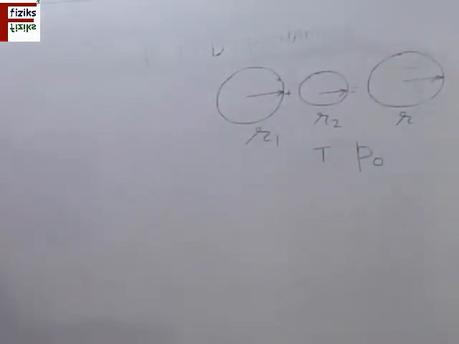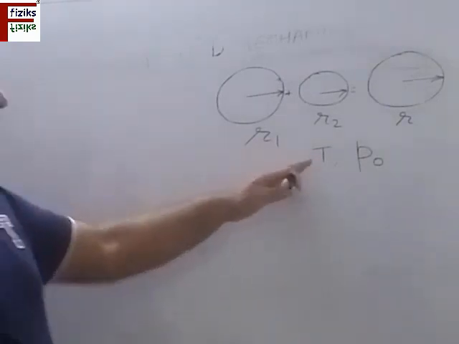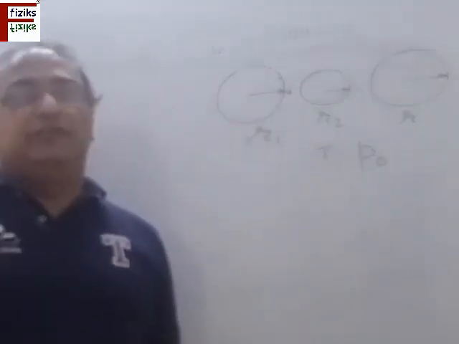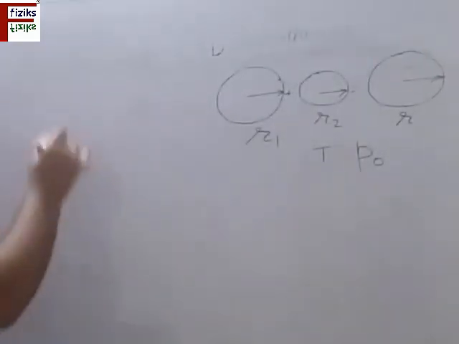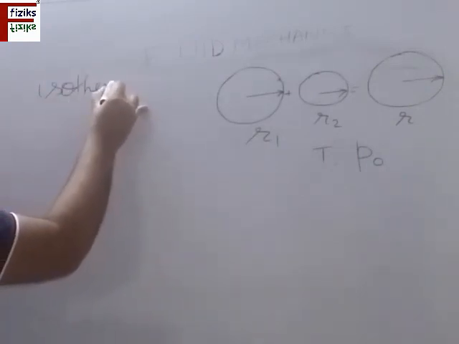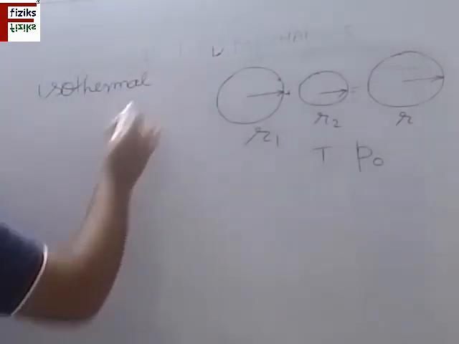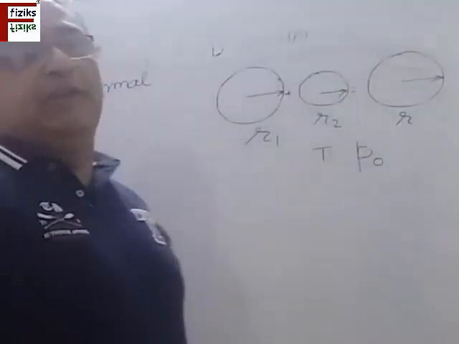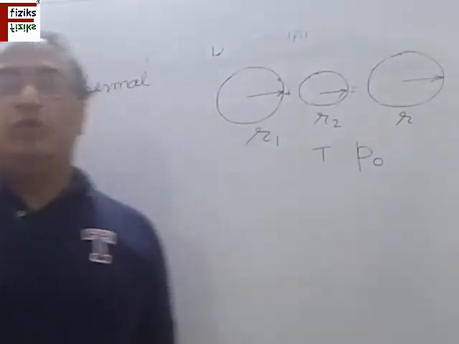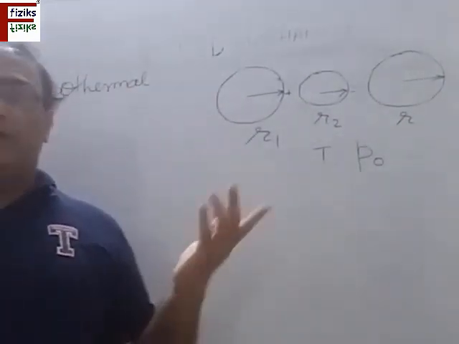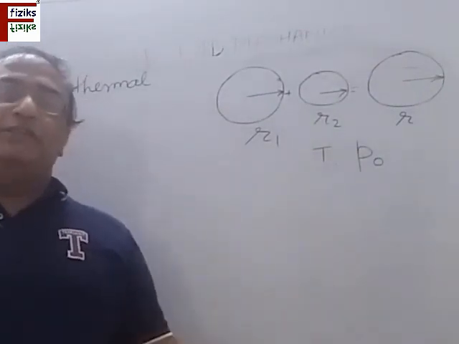So we have to find the value of the surface tension in terms of the other parameters, that is the radii of these three bubbles. Remember that this happens in isothermal conditions. That means the temperature during this process remains constant. There is no change in temperature. There can be isothermal condition, there can be adiabatic condition also. Here the condition is isothermal.